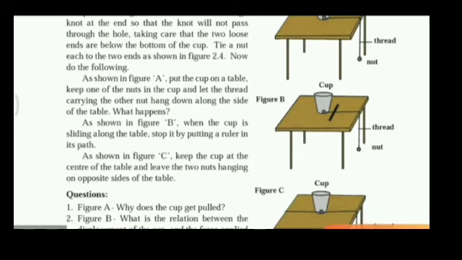In figure C, keep the cup at the center of the table and leave the two nuts hanging on opposite sides of the table. Now in this case what happens? Equal and opposite forces are acting here because nuts are hanging on both sides. So in this case no displacement is there. Displacement is 0. Therefore the work done in this case is 0.